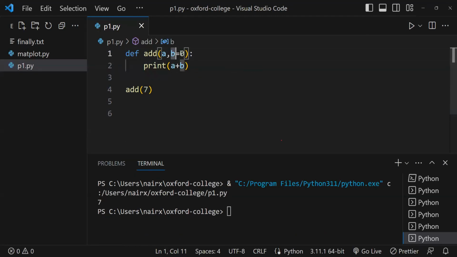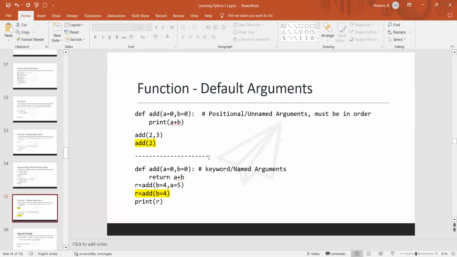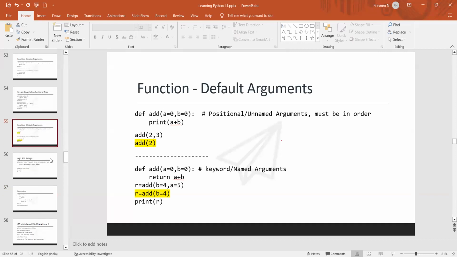So now this B is called a default. The default argument, or default value of B, is 0. This can be anything. I can give 1 also, and all the time it will be 1, or we can pass a value. Okay, so that is what a default argument means. You declare it, A equals 0, B equals 0. The default will be 0. If you pass a value, then it will replace that default.